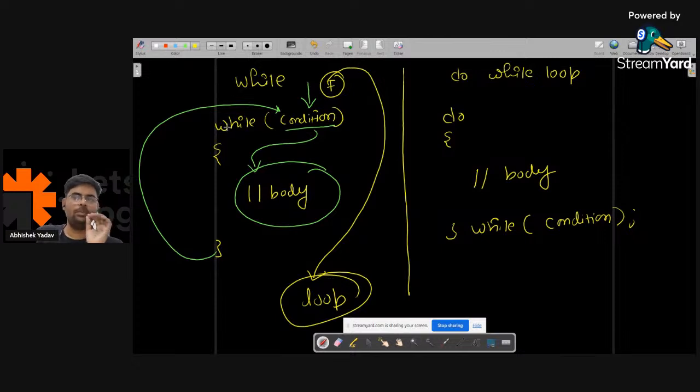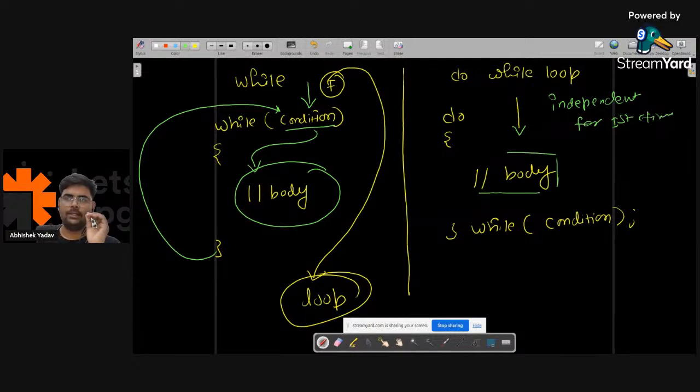So this is a while loop: first the condition is checked, and after that the cycle will continue, right? And about the do while loop, what do we have, guys? For the first time, irrespective of the condition, independent of the condition, the body will get executed.